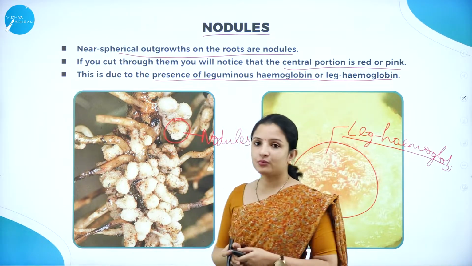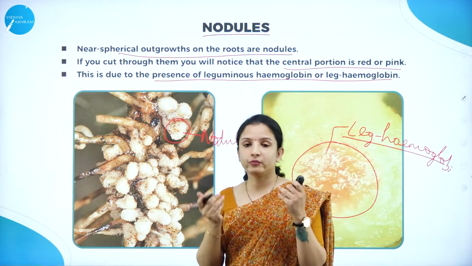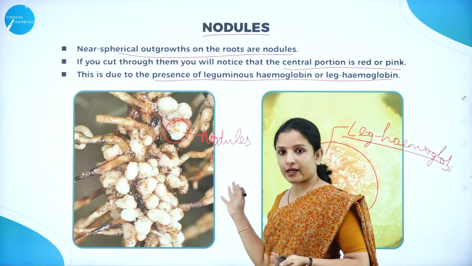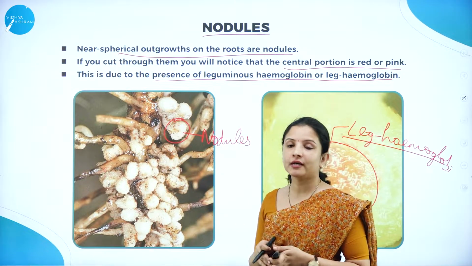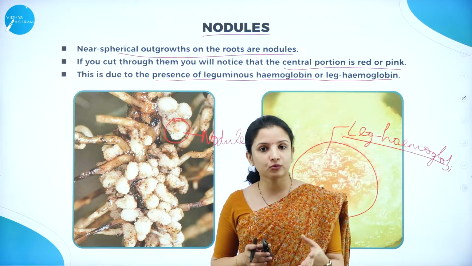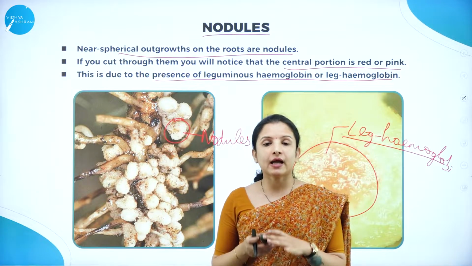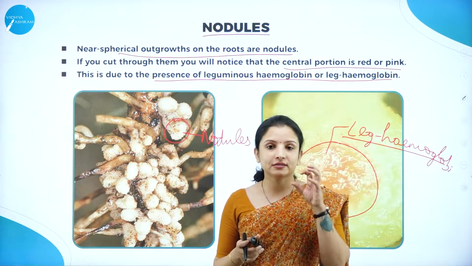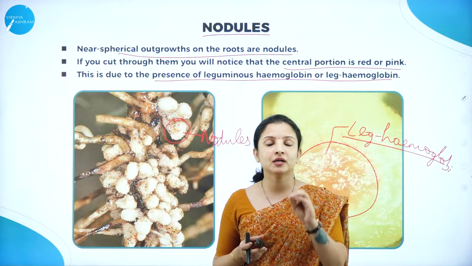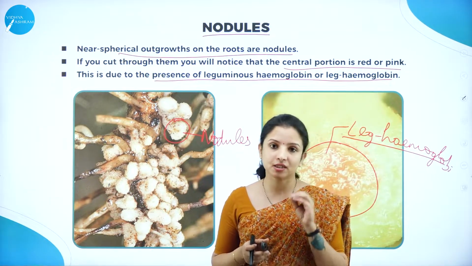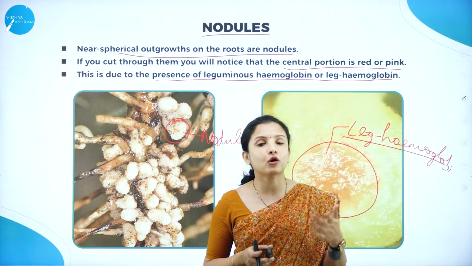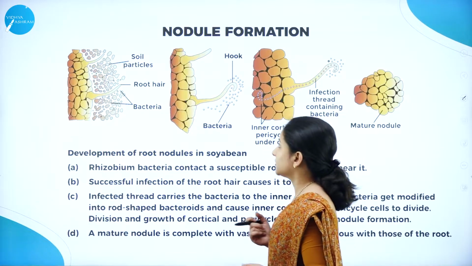So why are these important? We shall study later, but you have to know what a nodule is and what is present in the nodule. That is why I had explained it here. So we understood that nodules are nothing but small, almost spherical outgrowths on the roots of the plants, and when you cut the nodule at the center, you can see a red to pink color, and that color is nothing but because of the presence of leguminous hemoglobin, or leg hemoglobin. And what function this leguminous hemoglobin has, we shall see later.